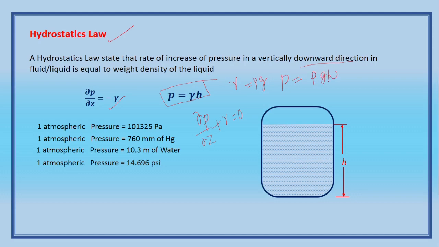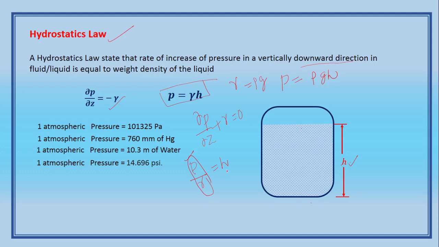If the height of the liquid column is h, then P by gamma is equal to h. P is called pressure, and P by gamma is called pressure head, which is measured in linear terms, that is length.